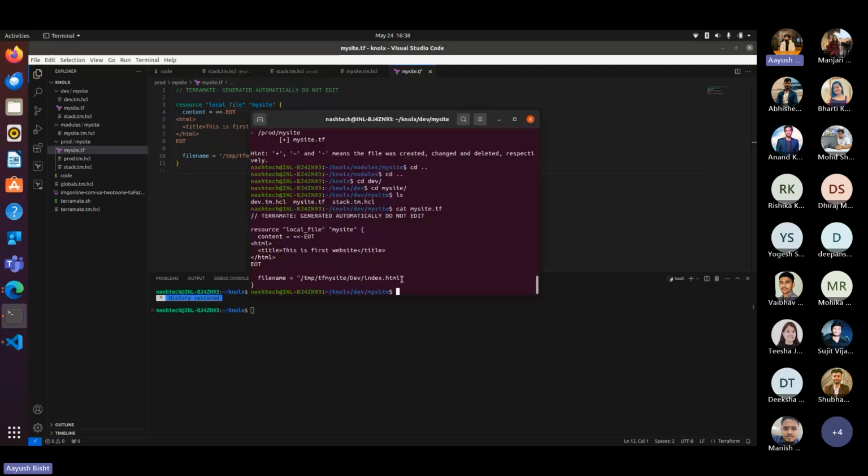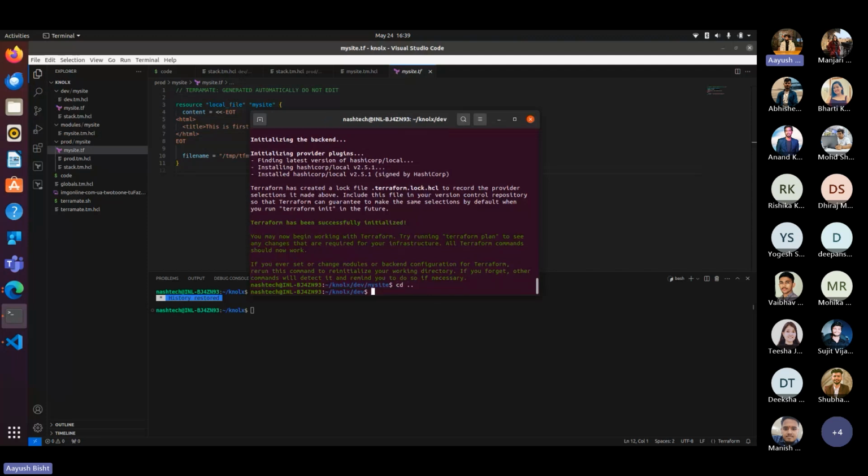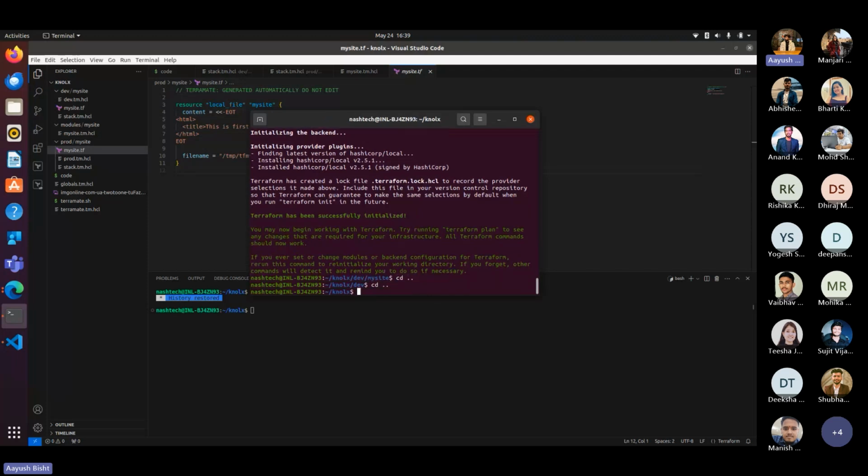Now basically there are two things you can do. You can easily use the basic Terraform command like terraform init, as you can see. So it initiated Terraform inside the dev environment, but we don't have to use this way. The easier and most crucial way would be to write this command: terramate run terraform init.